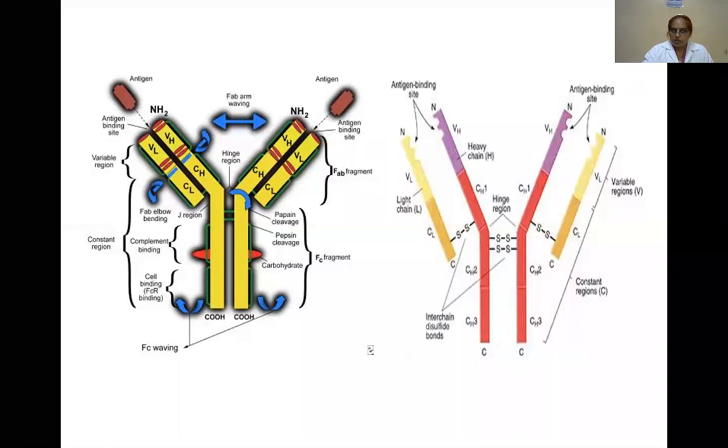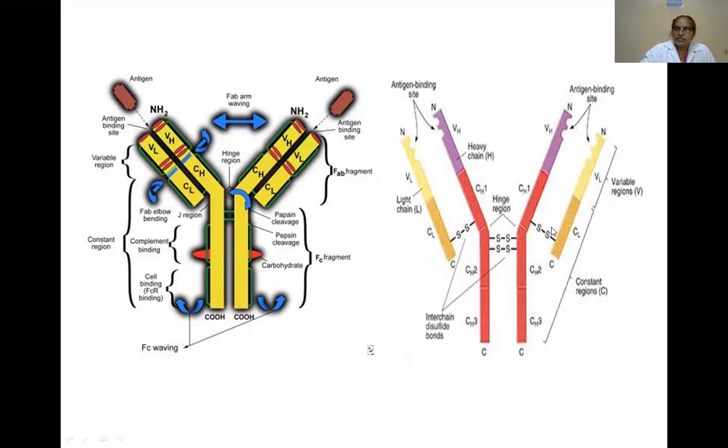Okay. So these are linked by disulfide bridges, along with non-covalent interactions. See here the interactions with the disulfide bridges. Each heavy chain and light chain contains an amino acid terminal.